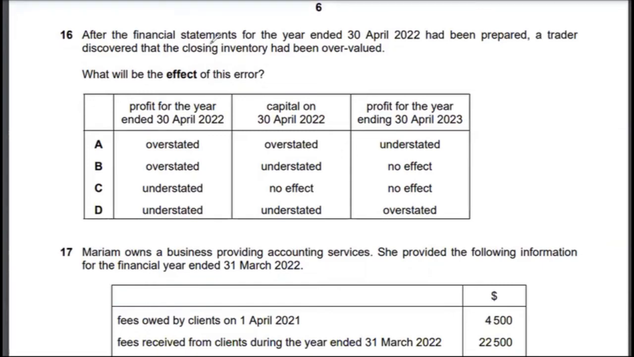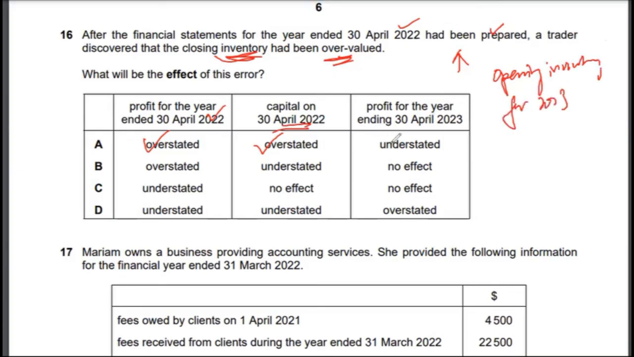Let's look at multiple choice 16. After the financial statements for the year ended 30th April 2022 had been prepared, a trader discovered the closing inventory had been overvalued. If the closing inventory is overvalued, that means the profit for 30th April 2022 would be overstated. Capital for 30th April 2022 would also be overstated because the profit goes to retained earnings. However, for the subsequent period, your closing inventory will become opening inventory for 2023, and what will happen is that it will understate the profit for 30th April 2023.